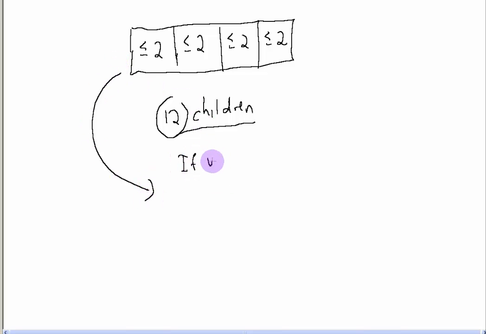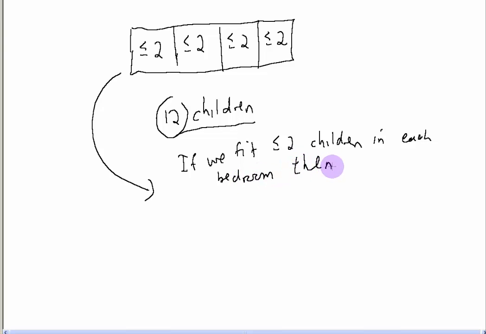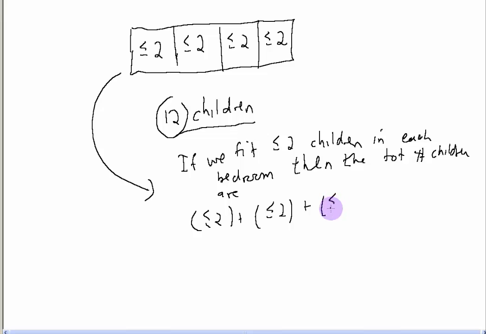So if we fit less than or equal to 2 children in each bedroom, then how many total children are there? The total number of children are, well, less than or equal to 2 plus less than or equal to 2 plus less than or equal to 2 plus less than or equal to 2.